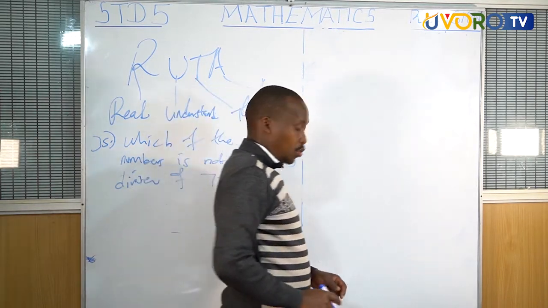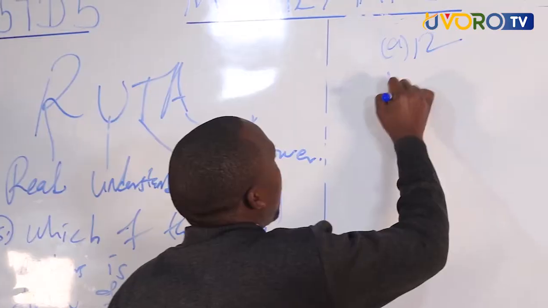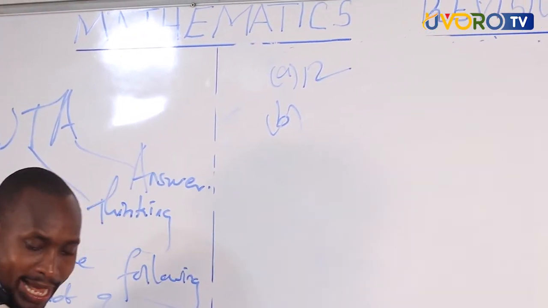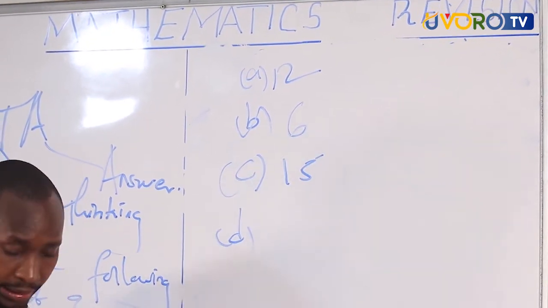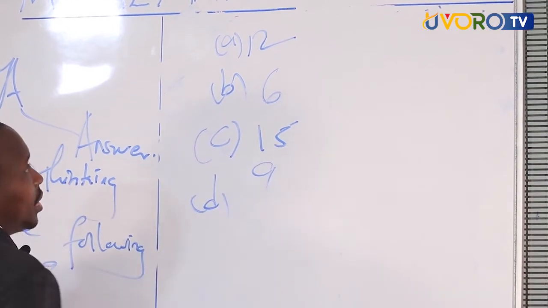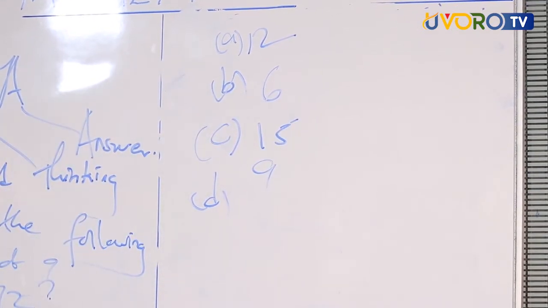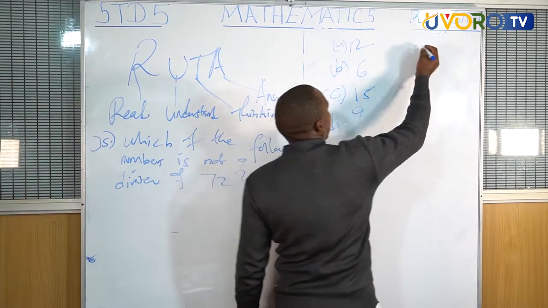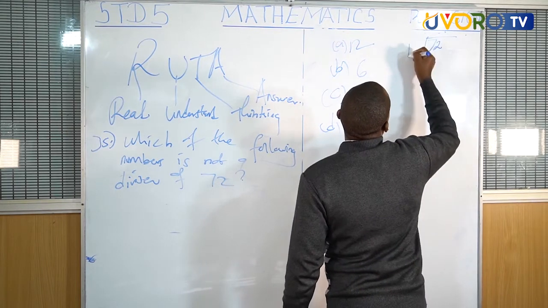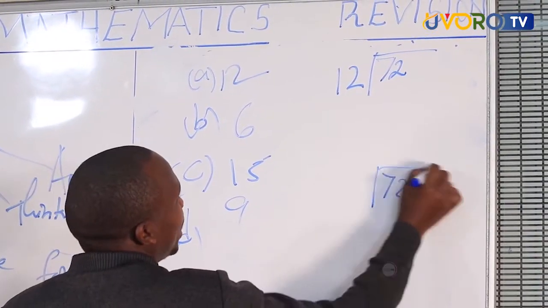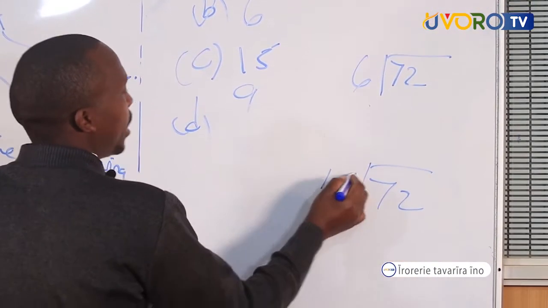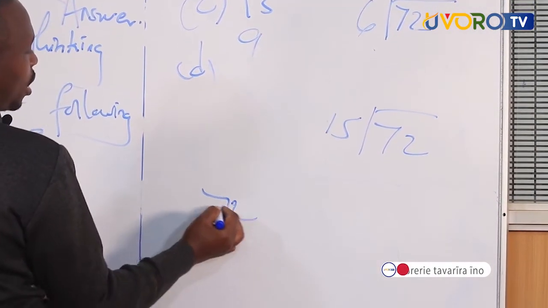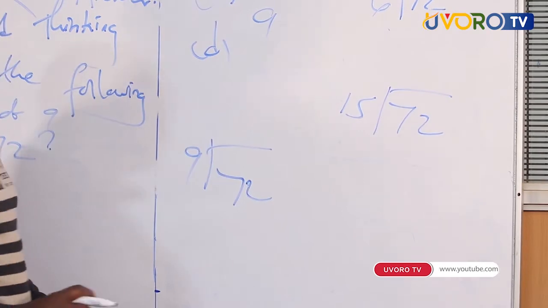Okay. We have A as 12. B, they have recorded as 6. C as 15. D as 9. Now, you need to think what you are supposed to do. You must divide 72 by 12. You divide again 72 by 6. You divide 72 by 15. Lastly, you divide 72 by 9. Now, let's see.